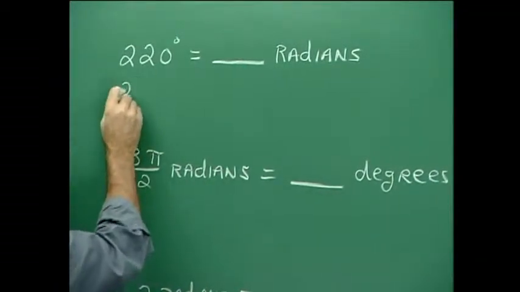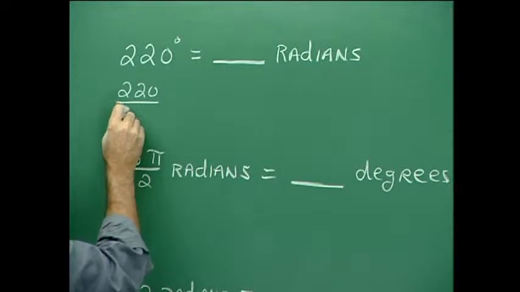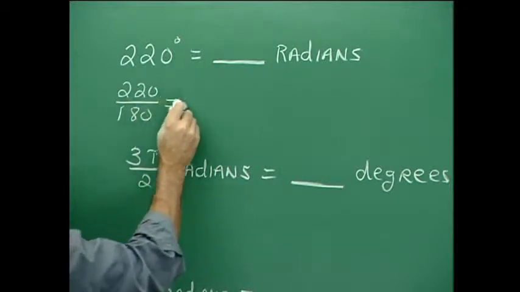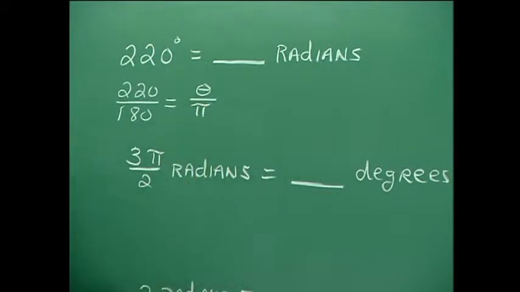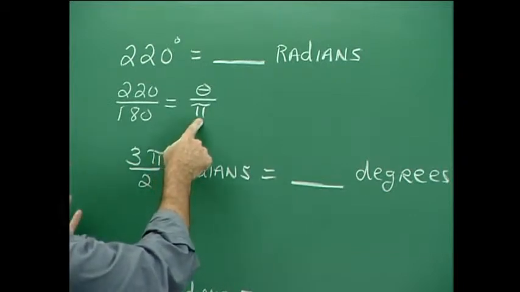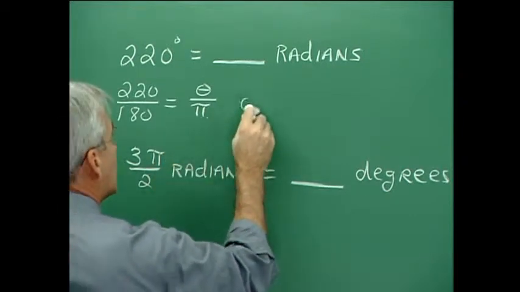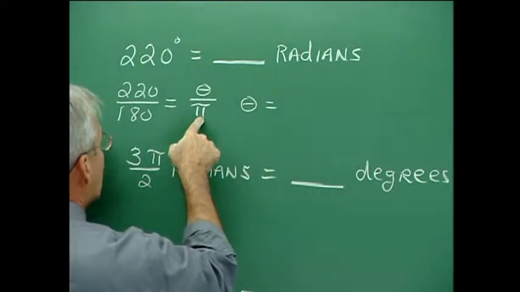So it's 220 degrees corresponds with 180 degrees in the same way as theta in radians corresponds with pi. And again, we could cross multiply here, but it's much easier just to multiply on both sides by pi. So theta, we find, is equal to, multiply by pi on both sides, and pi goes out over here.